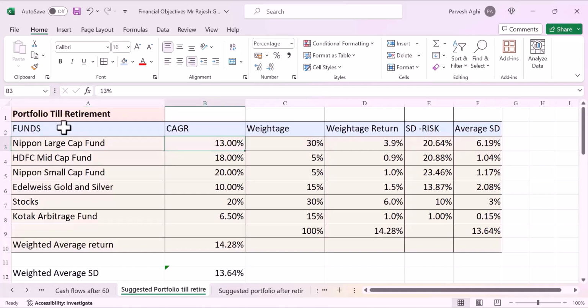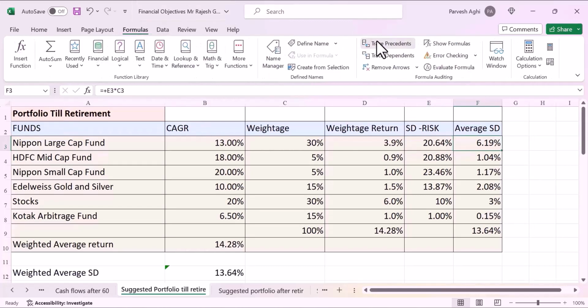Currently, it is giving a return of close to about 13% over a long time period, and he's going to put 30% of his money in Nippon Large Cap. So the weighted average return will be 3.9%, because he's going to put 30%, so his portfolio is going to get 3.9%. The risk will be 20.64. The average risk will be 6.39, which I have calculated like this.